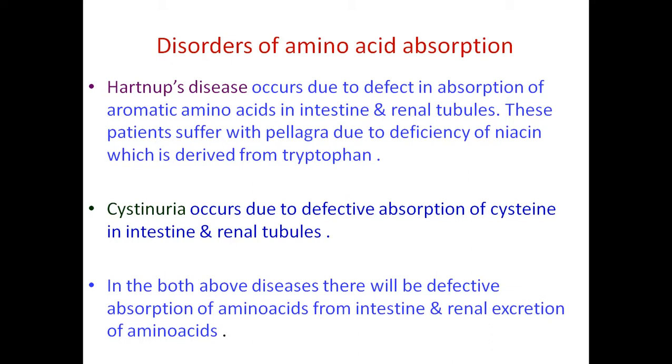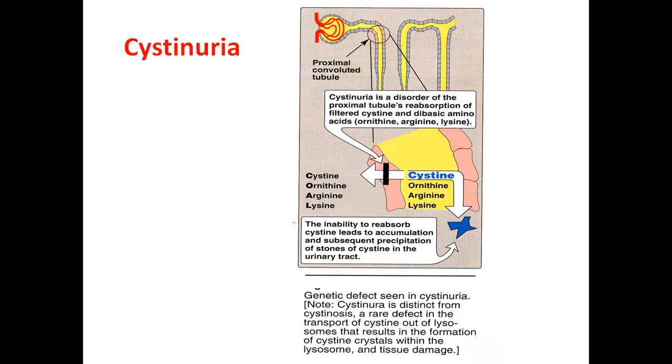Another disorder associated with the defective amino acid absorption is cystinuria. Cystinuria occurs due to defective absorption of cysteine in the intestine and renal tubules. Cysteine is a sulfur containing amino acid, a very essential amino acid for the body. So in both of the above diseases, there will be defective absorption of amino acids from the intestine, and renal excretion of amino acids also takes place. In cystinuria, absorption in the kidney tubules will not take place. So cysteine is not reabsorbed. As a result, cysteine is excreted in the urine.